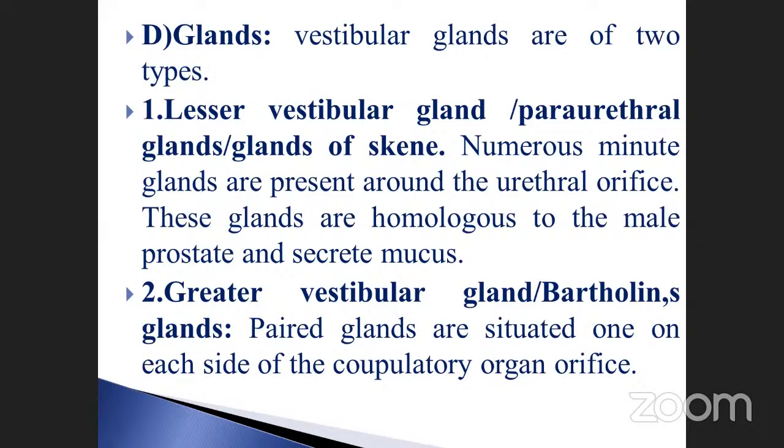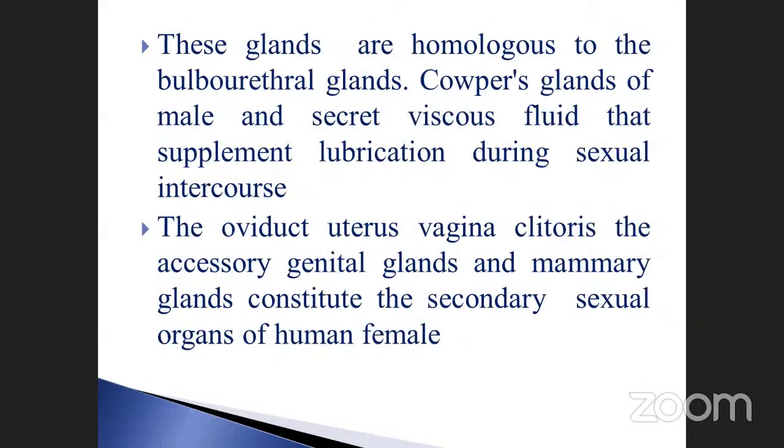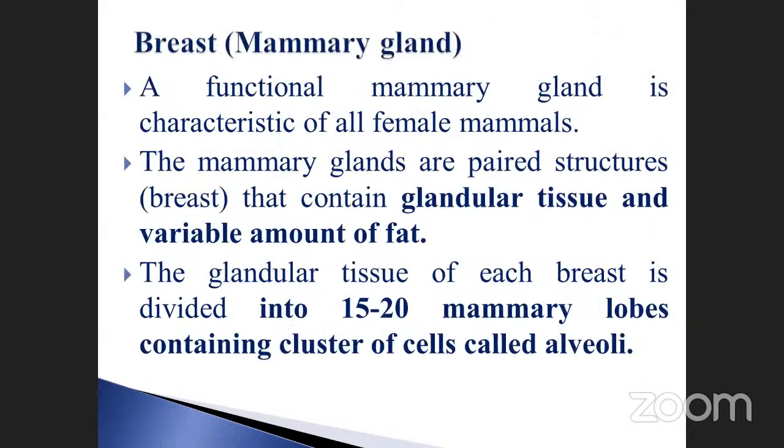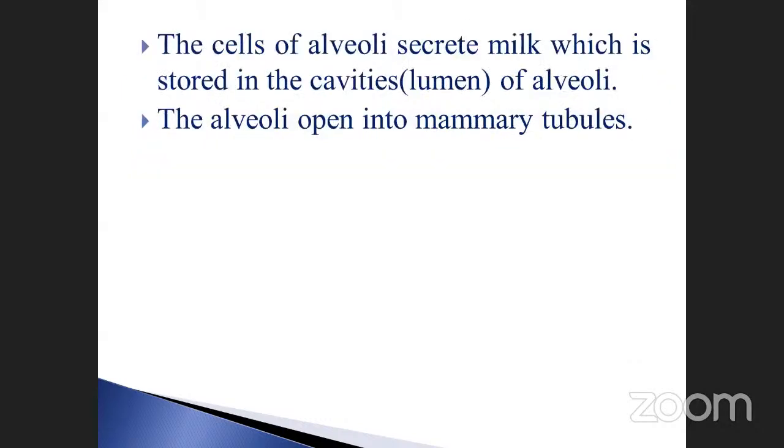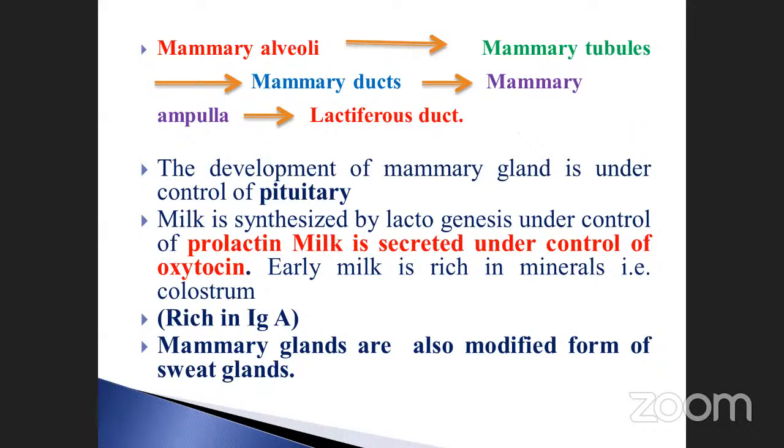Lesser vestibular glands and paraurethral glands, otherwise called glands of Skene. Greater vestibular glands, also Bartholin's glands, we already discussed. They are very important for mucous secretions. And the mammary gland we also already discussed. Mammary gland, how it will be: mammary alveoli, mammary tubules where milk secretion takes place, mammary ducts, mammary ampulla, and also lacteal sinus. This is the way milk is ejected from the mammary glands.